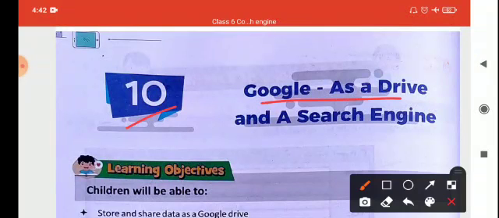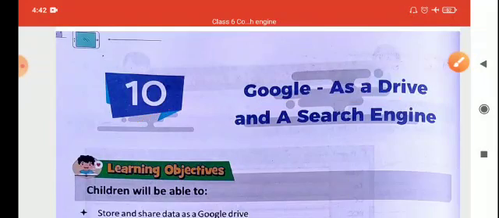Children, we all are familiar with Google. Google is a platform, or a website, that gives us so many features. It gives us a drive to store our data. It is a very popular search engine, where you can search any information.